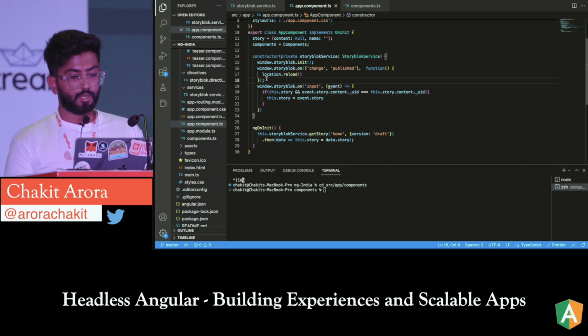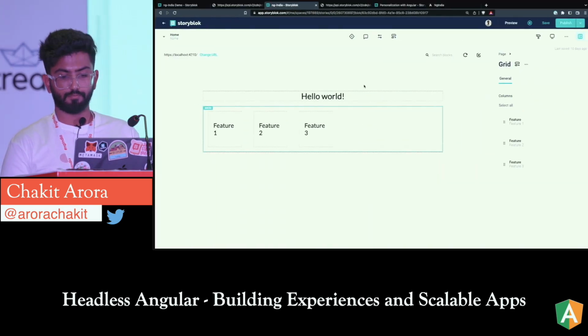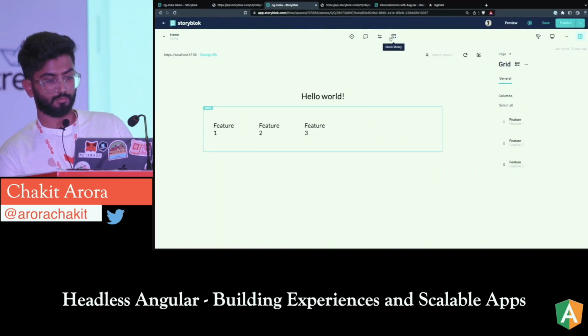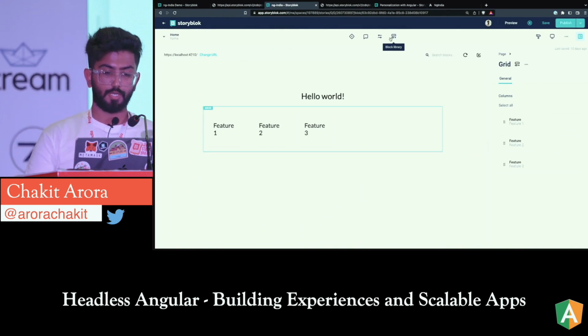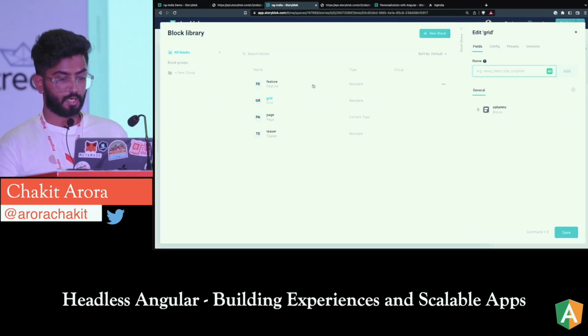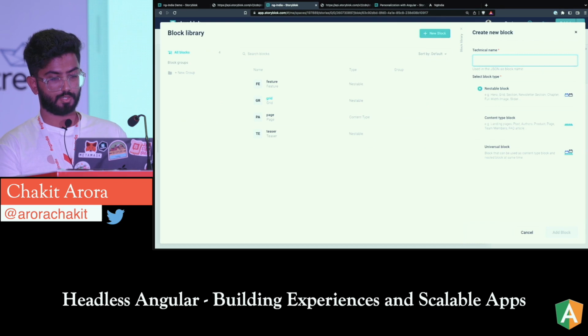Let's create a new component so that it gets a bit easy to understand. So firstly, I'll go over here, and let's say I create a new block. Let's say banner.